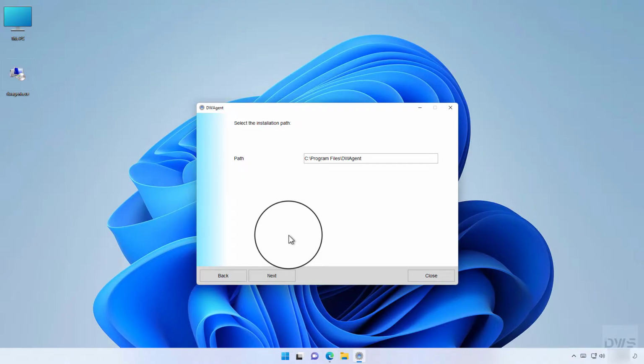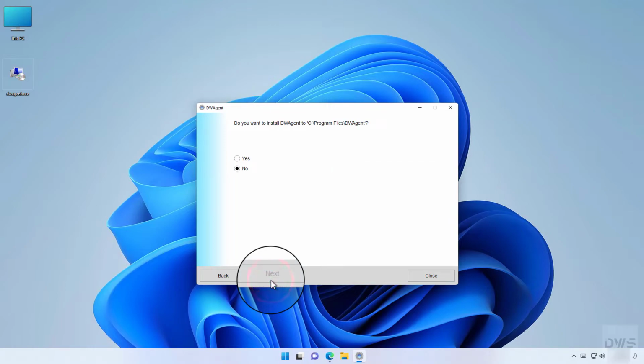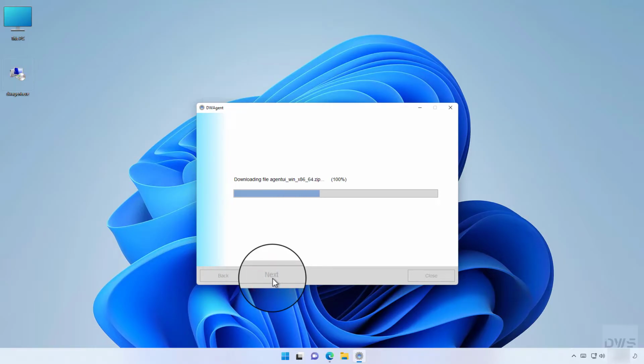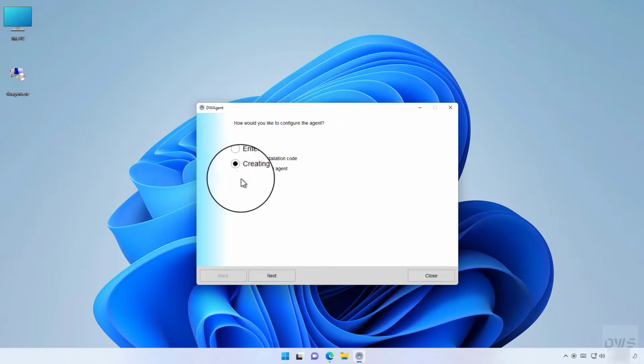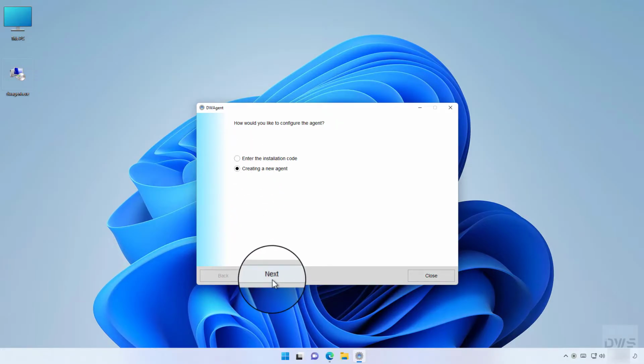If necessary, here you can change the path where the agent will be installed. If the path is correct, click Next. To confirm the setting, select Yes. Click Next. Select the Creating a New Agent option. Click Next.